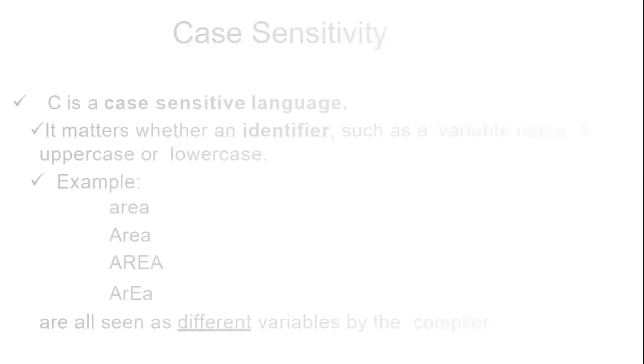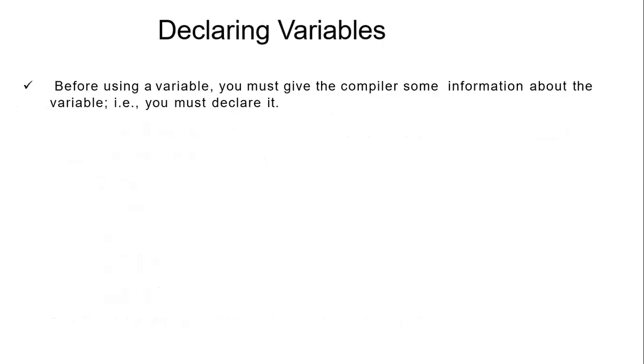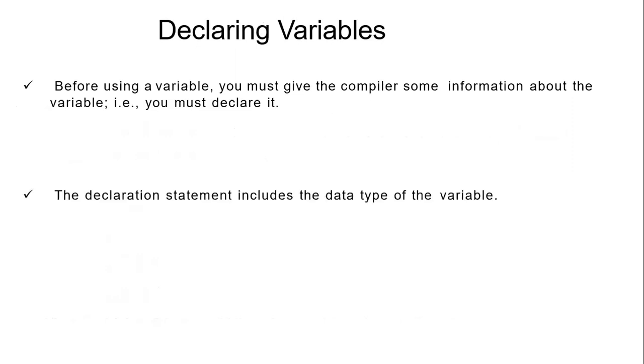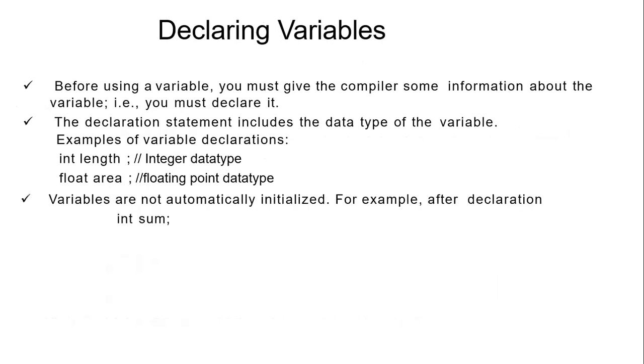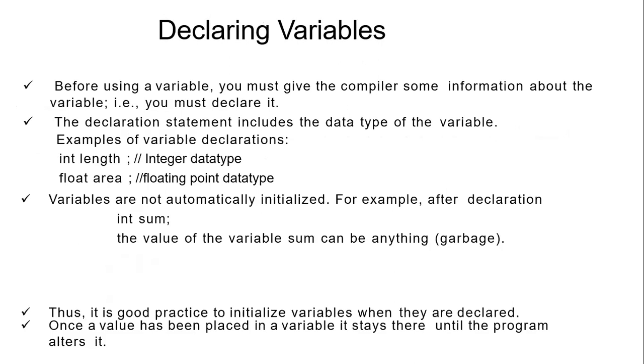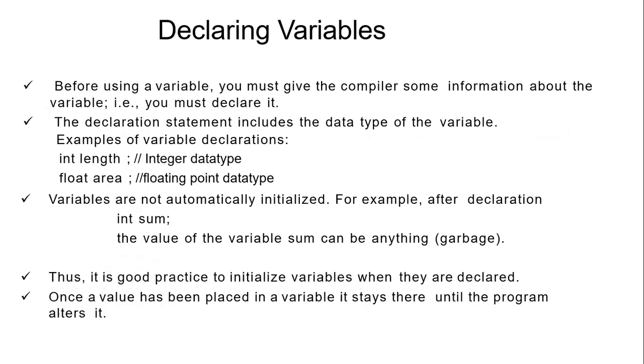Now coming to the next concept, how are we going to declare it? I have just shown you this using my whiteboard. Hope it is clear to you when you see this representation. int length is taken, float area is taken, and finally when I am applying it, it should be given some value. Variables are not automatically initialized, as I told you. It should be given some initial value.